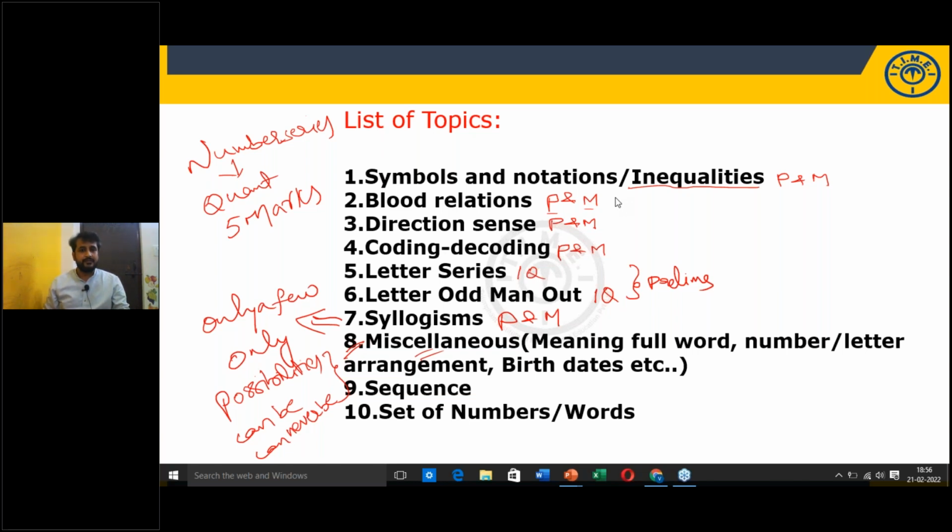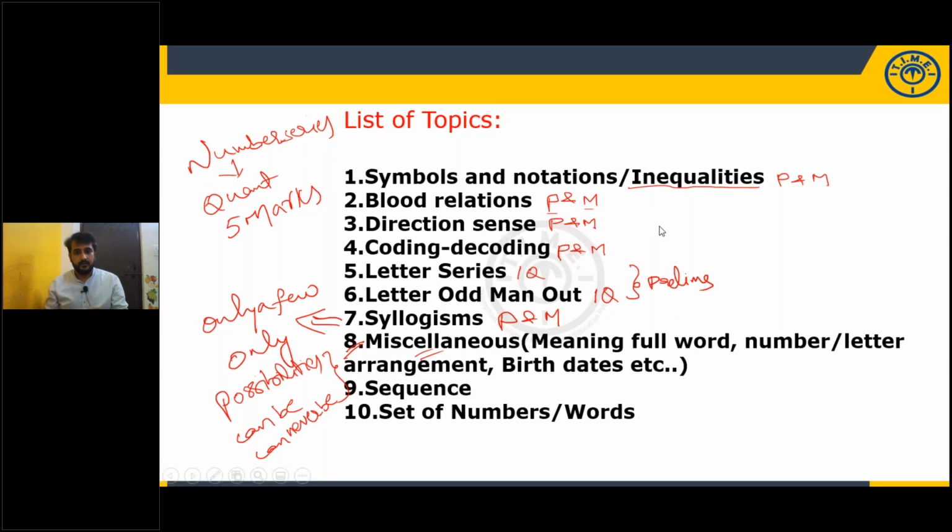Reverse syllogisms, they won't give you in prelims as well as in mains of RBI. There is not that level of difficulty. Reverse syllogisms will be of SBI PO mains and IBPS PO mains level of difficulty, not RBI. But don't neglect it. Practice it. Maybe this time they may make it tough.